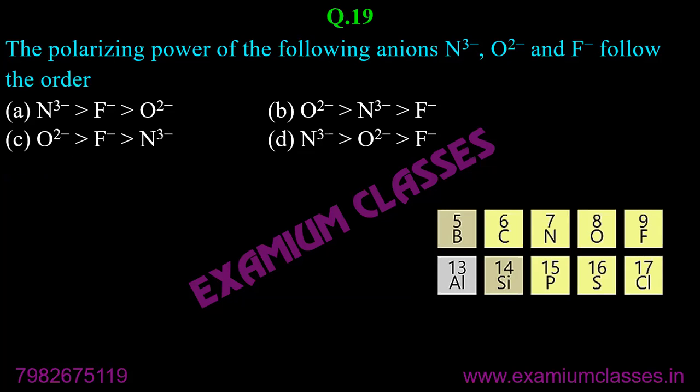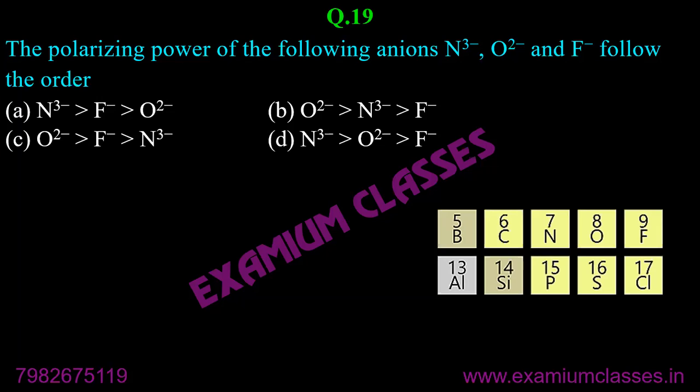Next question. The polarizing power of the following anions follows the order. Now for polarizing power also, you can apply a rule. Mehak, Shashwat, correct. Devan, Shastika, Divya, Ashi, Karan, Arohi, correct. Okay. Tuhina, good. So the rule for polarizing power is again the same thing.